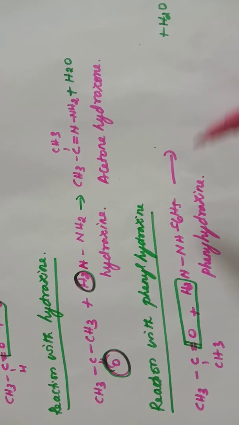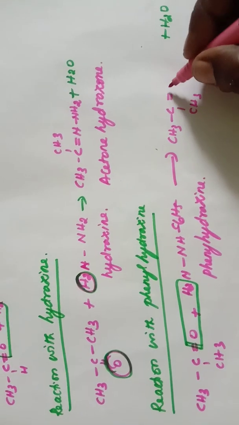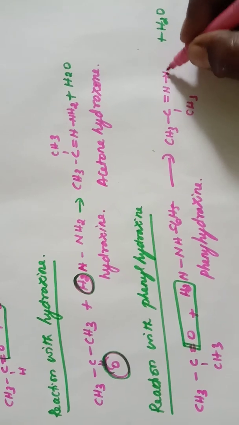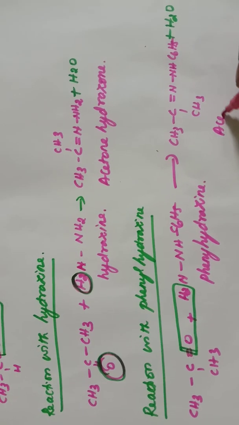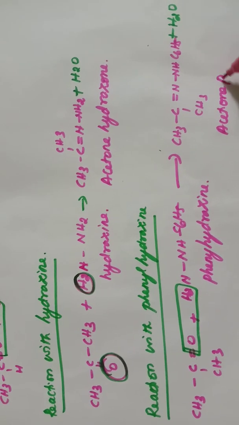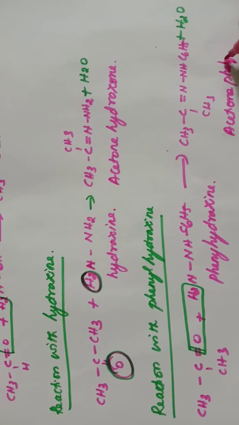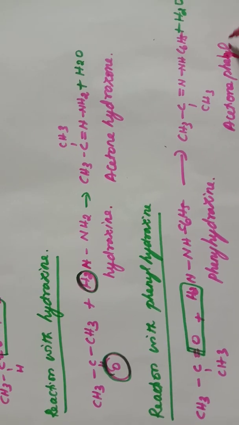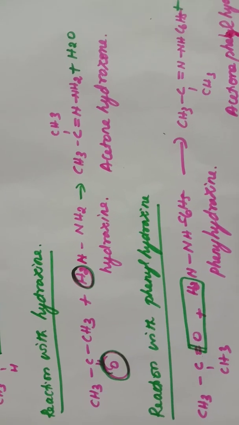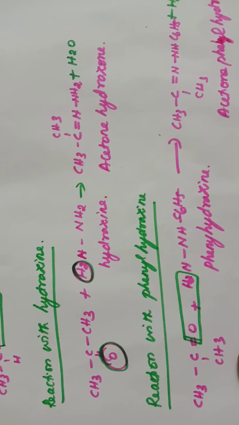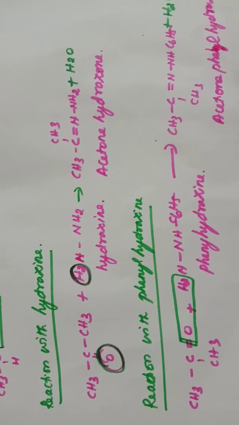So remaining, CH3 C CH3 C double bond N NH C6H5. Name of this compound is acetone phenylhydrazone. So phenylhydrazine, when it reacts with carbonyl compounds like aldehydes and ketones, forms phenylhydrazone.